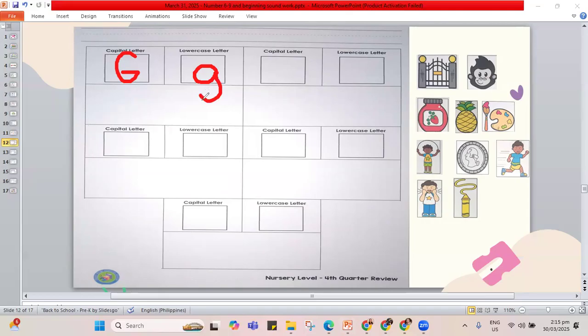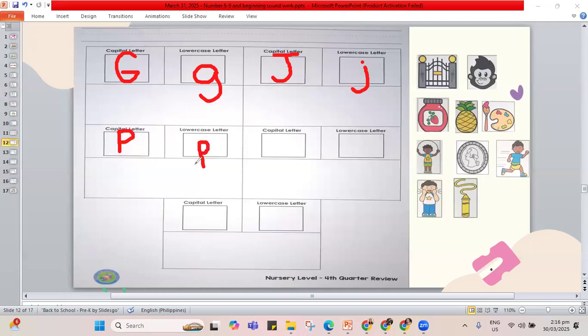That's lowercase g. Next, how about the one with the J sound, letter J? So let's do J. Line down with a hook and add a hat, capital J. Lowercase j, line down with a hook, add a jelly bean on top. Okay, so we're done with G, we're done with J. What about a letter with a P sound, like what you see in penguin, in pancake, in picture? That's for letter P. Let's do capital P. Line down. A big pizza to the side. Lowercase p. A line down. And make also the pancake on the side.